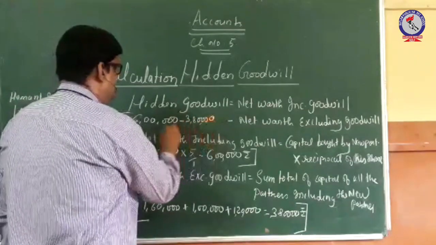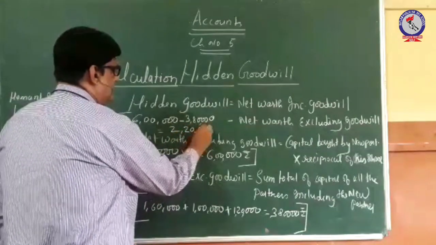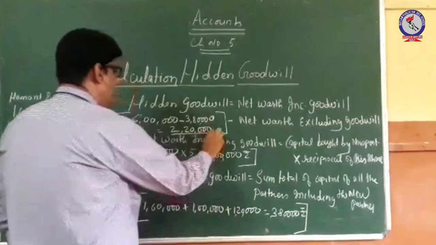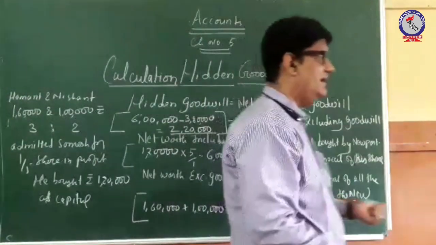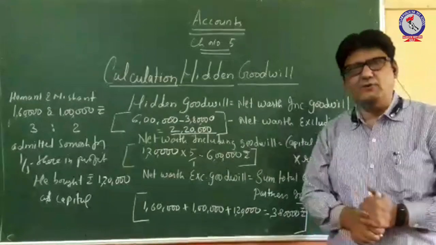So this will become 2,20,000. So finally 2,20,000 is the value of the goodwill of the firm, that is the hidden goodwill which we have calculated, that is 2,20,000 rupees.